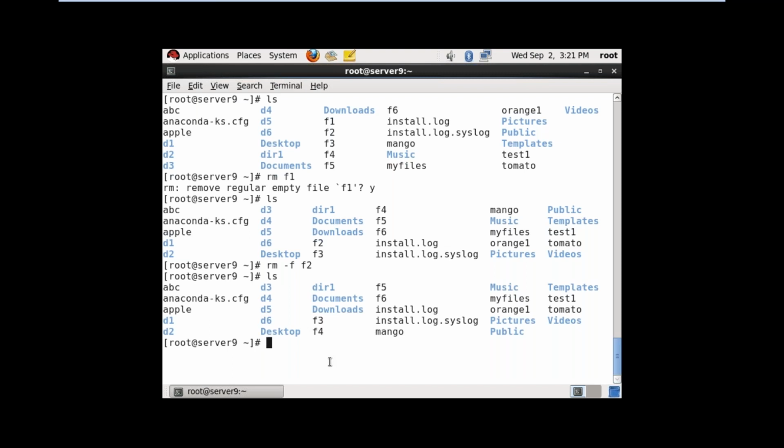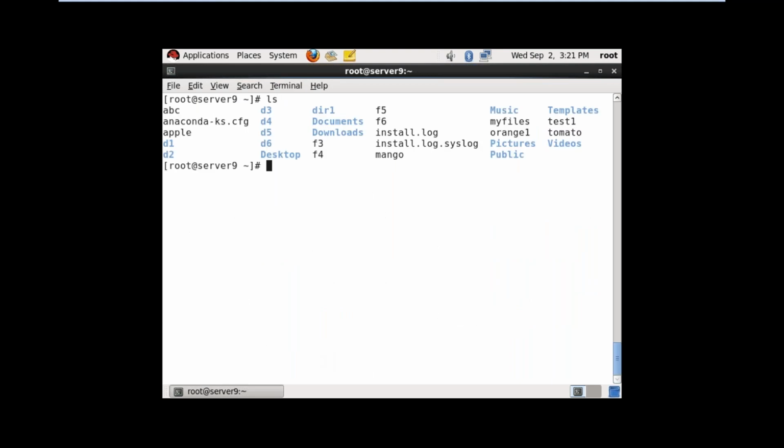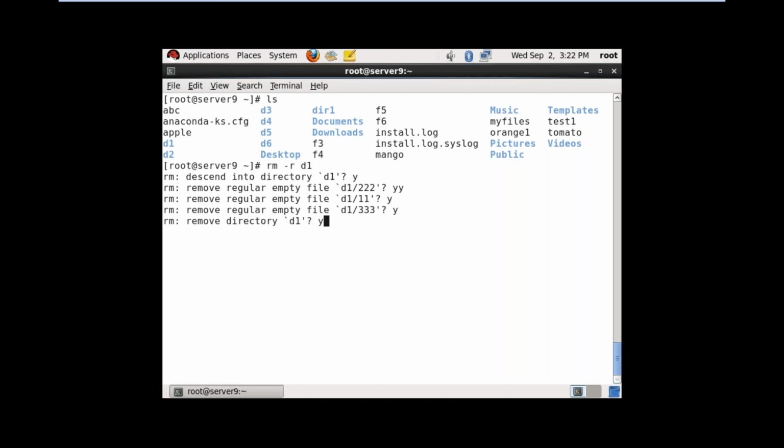Next, to remove the directory, rm hyphen r, directory name D1, it will ask you the confirmation. Yes. So everything in D1 we have the files. You have to confirm everything. But I want to remove the directory forcefully. Don't ask any confirmation. Whatever the subdirectories are there, whatever it may be, remove it. rm space hyphen rf directory name. So like this, F means forcefully.